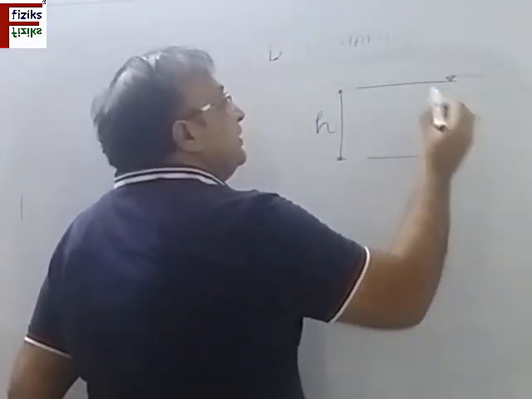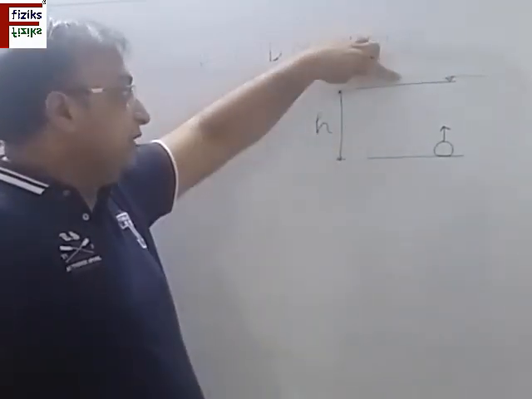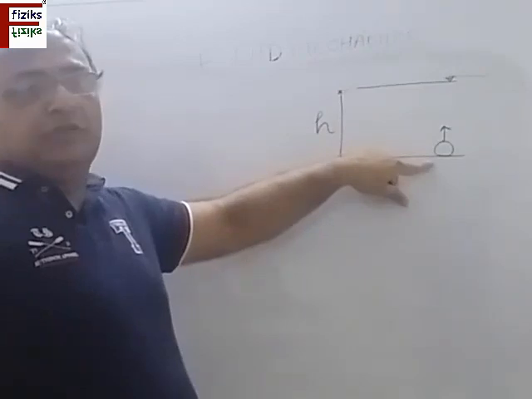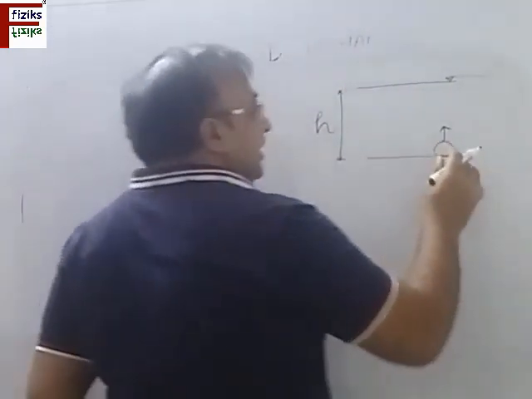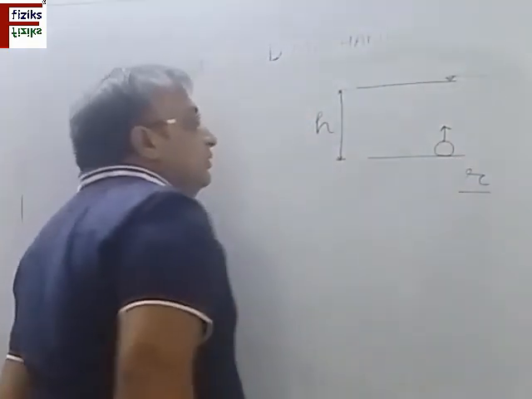Now let us discuss a question. This is a lake of depth h meter. This is the free surface of water, and this is the bottom of the lake. There is a bubble formed at the bottom of the lake, having radius r.